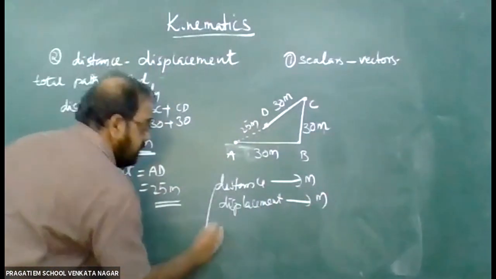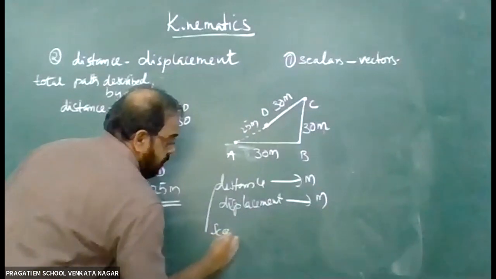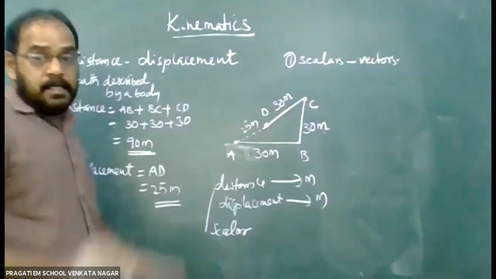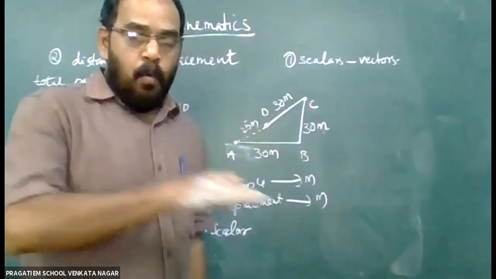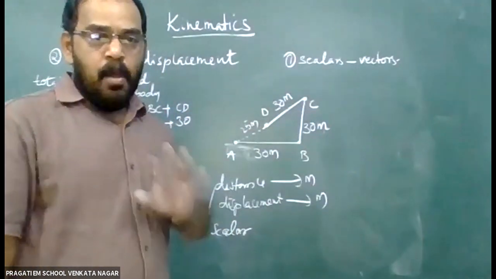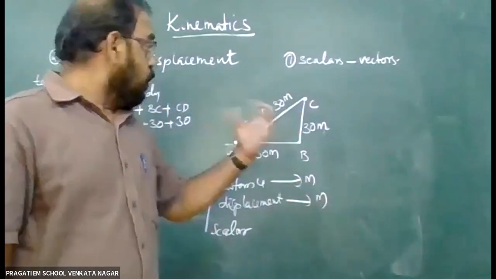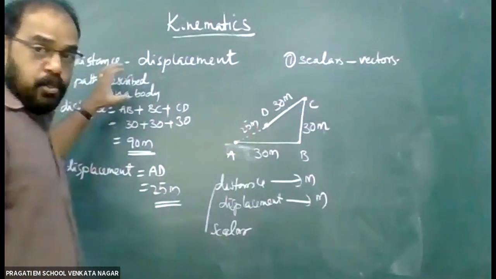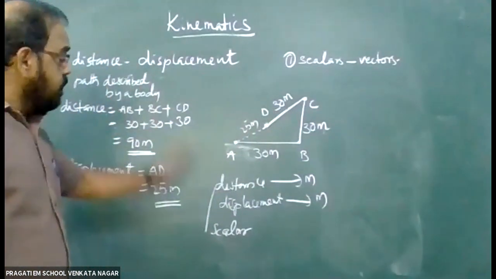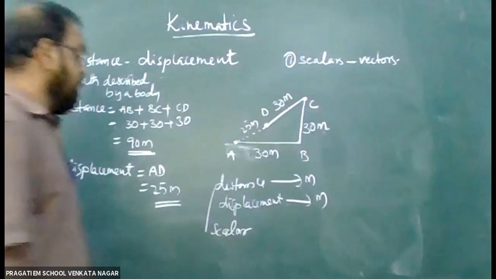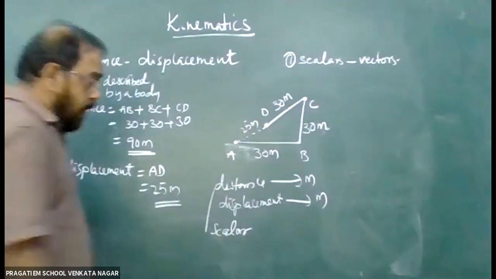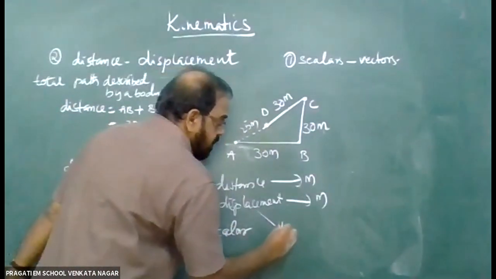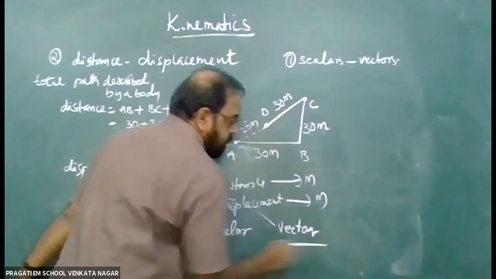Distance is a scalar quantity because irrespective of the direction, whatever direction you travel, whatever direction you go, the total path described, the total path you travel through is called the distance. So it is a scalar quantity, while displacement is a vector quantity.